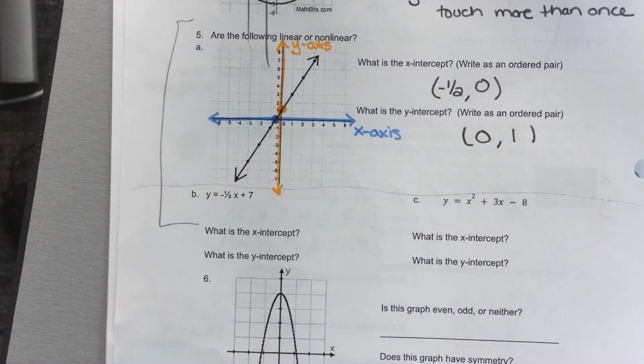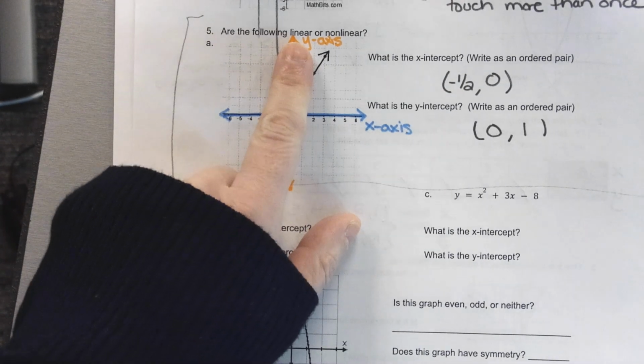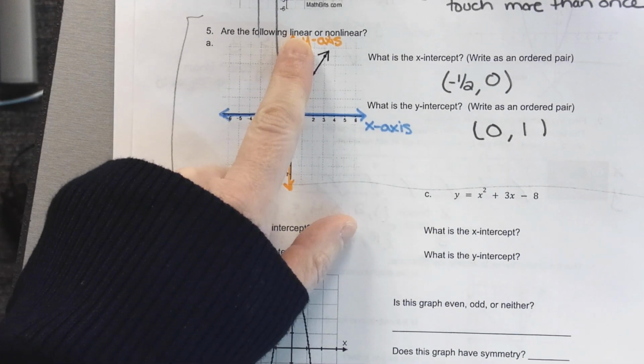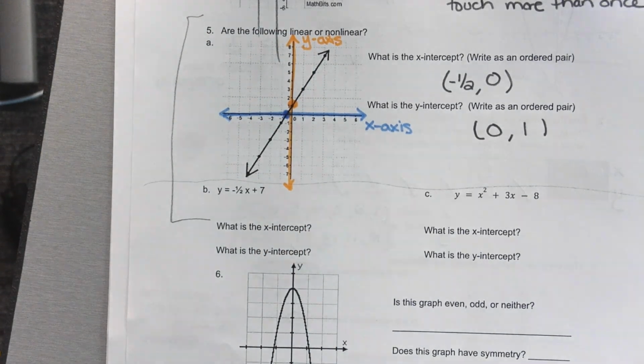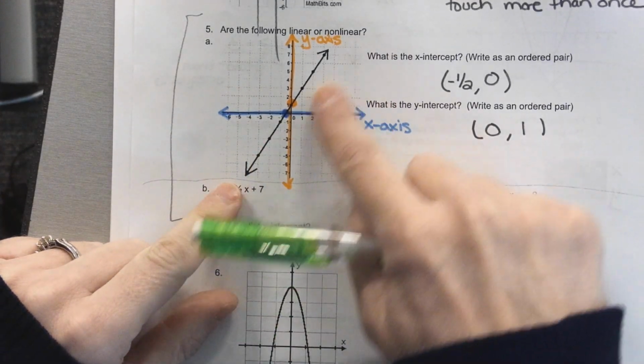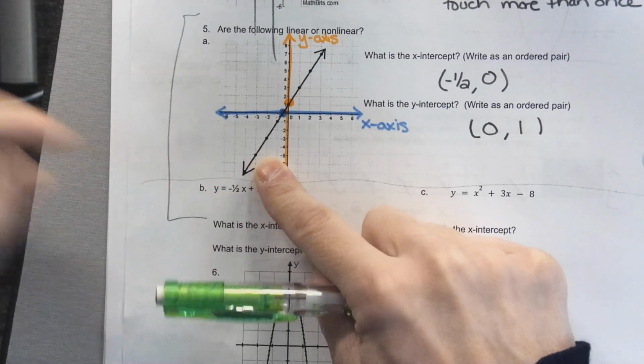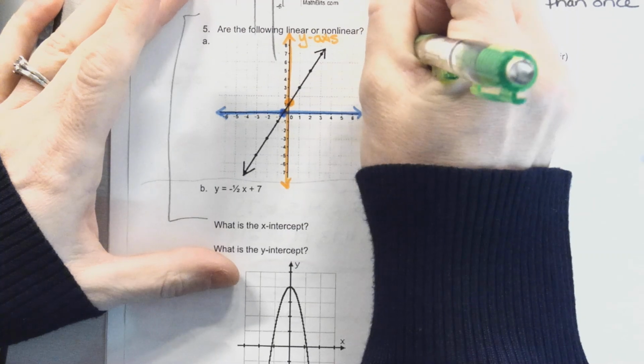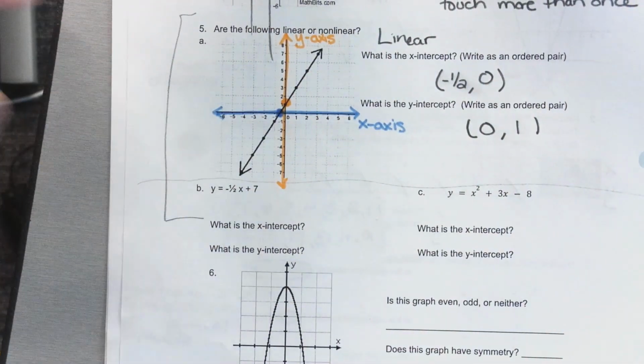Left off yesterday. We're going to keep going, and then we've got some work to do on some similar problems during class. So, here we go. The first one, do you see how there was a question kind of up here floating? We still need to talk about that. It says, are the following linear or nonlinear? And so I never answered that about this question. So is this linear? Yes, it sure is. So this is linear. So I'm going to write myself a note here that it is also linear.